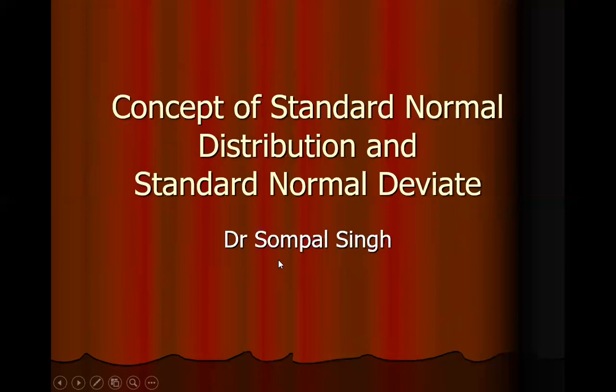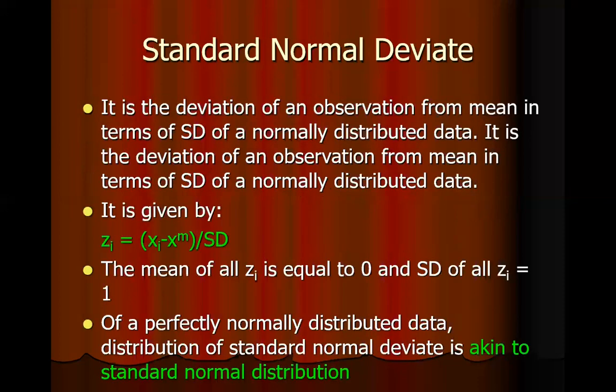Now we go on to concept of standard normal distribution and standard normal deviate. So standard normal deviate is the deviation of an observation from mean in terms of standard deviation, of a normally distributed data. So it is given as z is equal to the observation minus mean divided by standard deviation. And if you calculate mean of all the Z scores, it will be equal to 0 and the standard deviation will be 1.